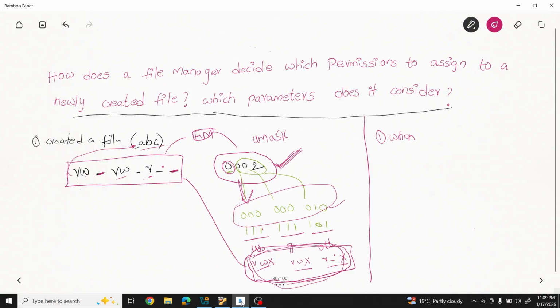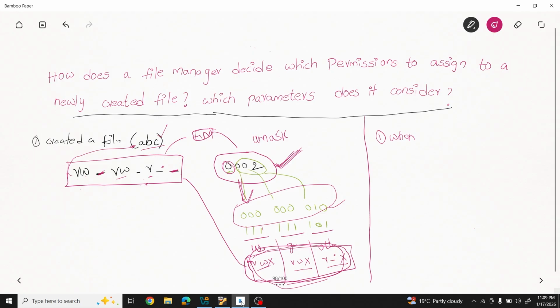Now compare the default permissions to the default permission of our ABC file. For user, read, write is there, execute is not there. Why is it not there? ABC is not executable, that's why it is blank. Now for group, what is there? Read, write, execute. For our ABC file we got read, write, and execute is not there because it is not executable.